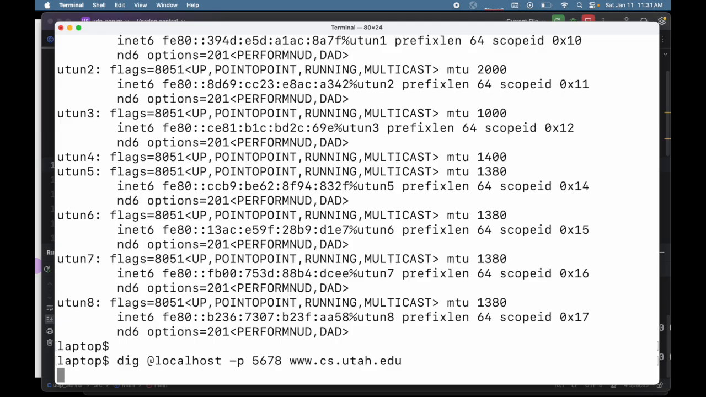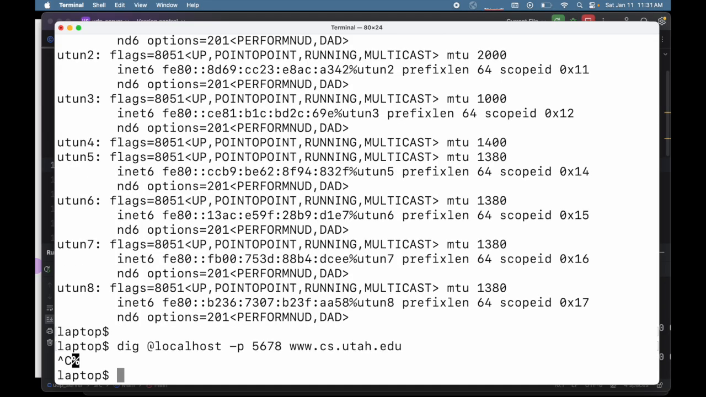Now, when I run dig, it gets stuck. It's not able to get an answer back because it turns out my server is not a DNS server yet. It just listens for UDP connections.